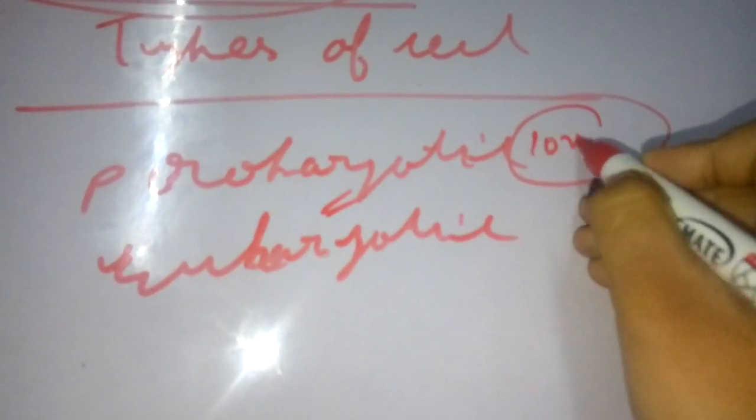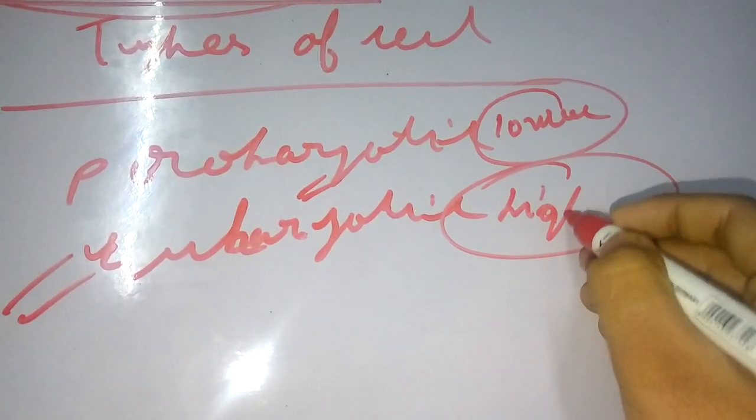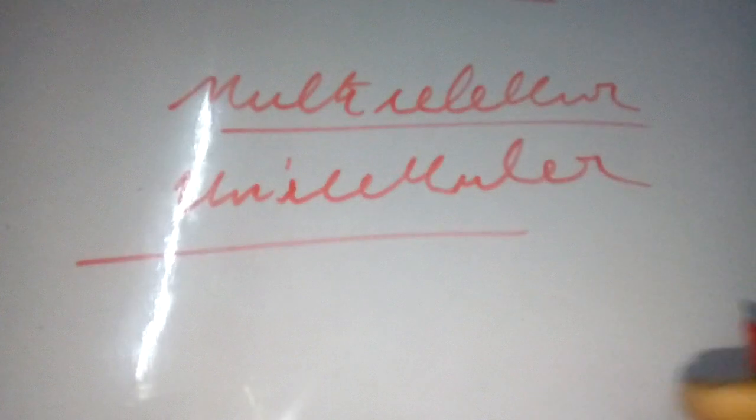Prokaryotic cells are found in the lower class of organisms, while on the other hand eukaryotic means the cells which have distinct cell organelles, and the cell organelles are bounded by a membrane. This is known as eukaryotic cells, which are found in the higher class of organisms. Okay, now multicellular organism and unicellular organism.